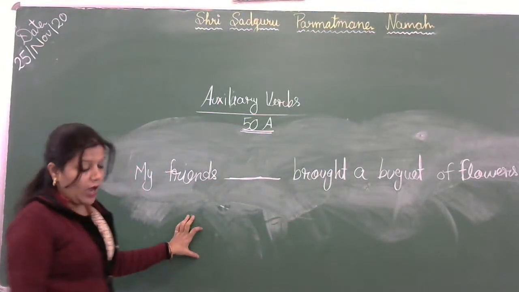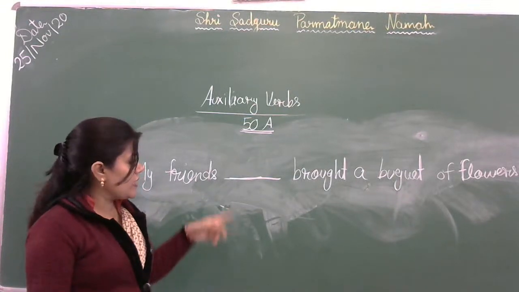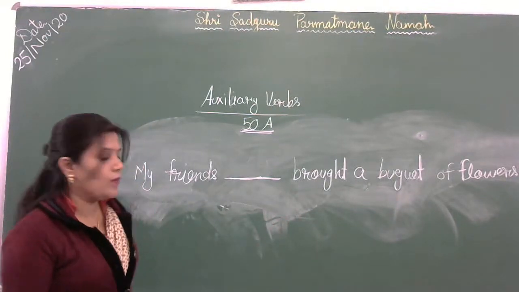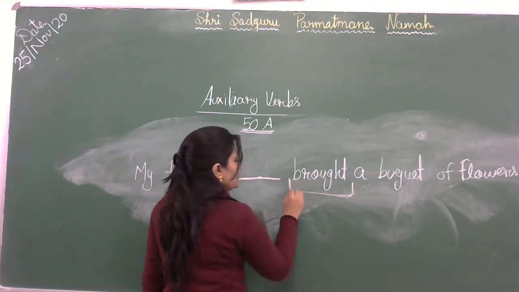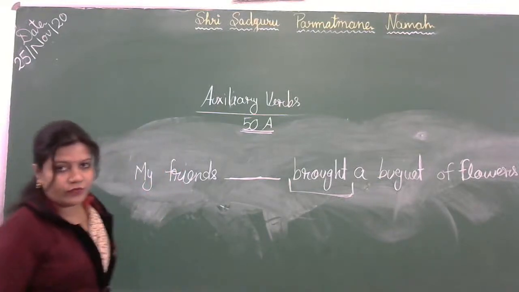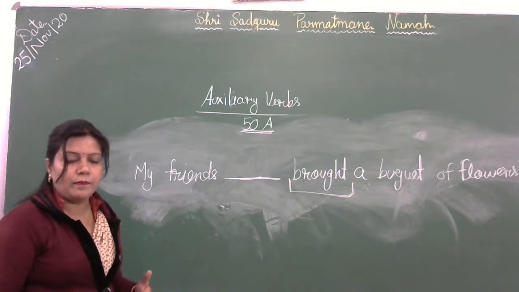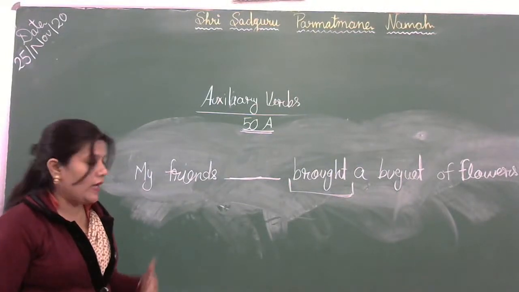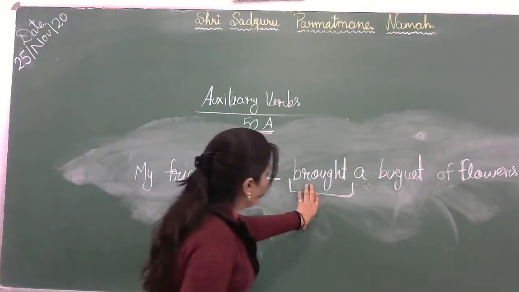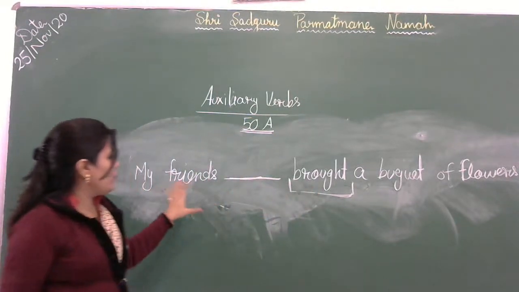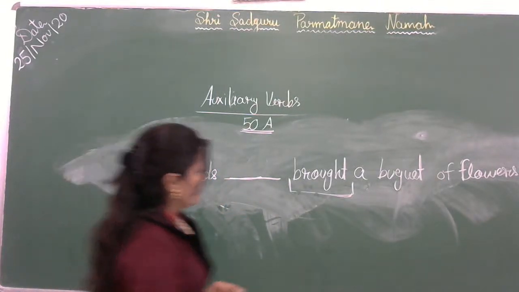Okay, so children, how can we know the tense of the sentence? We know the tense of the sentence with the form of the verb. So here brought. Brought is the third form of the base verb bring. Bring means लाना, brought लाए थे. It is the participle form, third form of the bring. Okay, so my friends brought a bouquet of flowers.